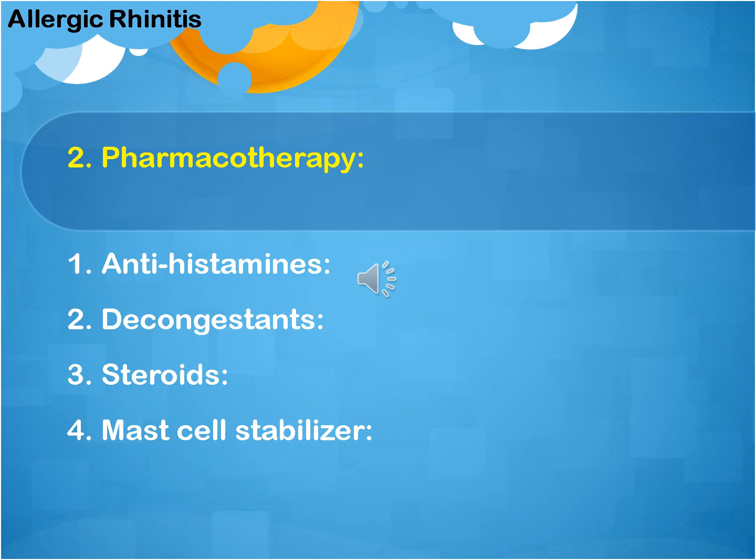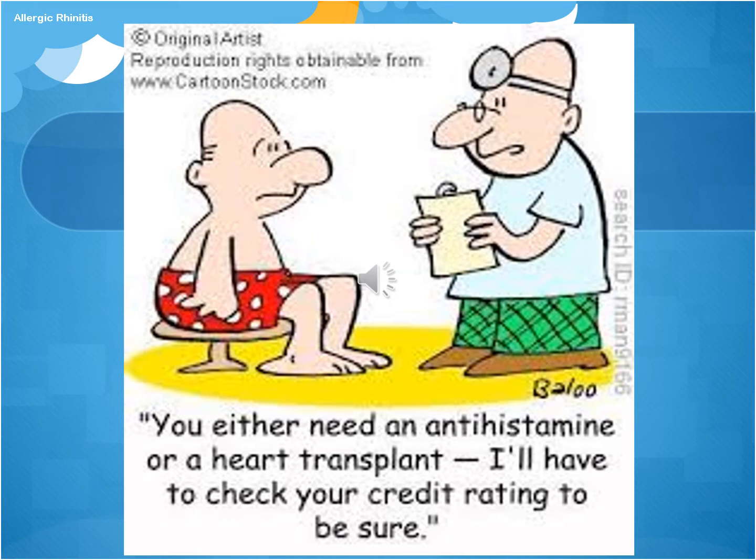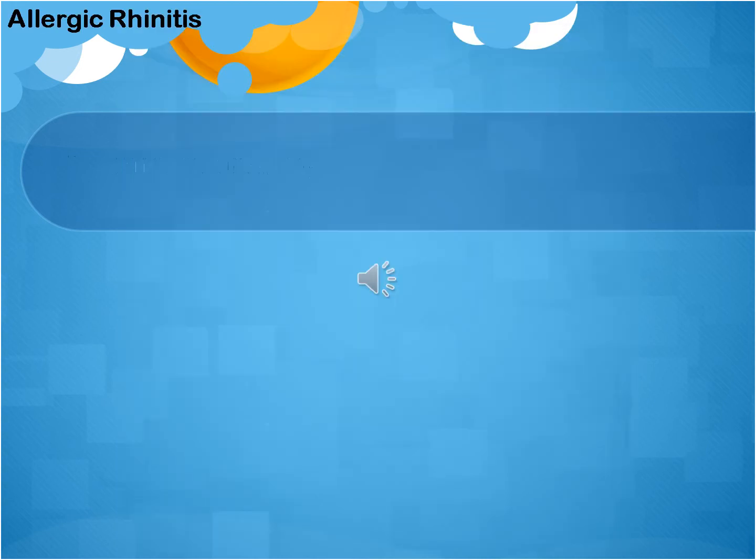Mast cell stabilizer is a drug that prevents the degranulation of the mast cell. It includes local drugs like cromoglycate, and systemic drugs like ketotifen. It's a very good drug, and it can be used in severe cases of allergic rhinitis. This is to summarize the problem of prolonged use of antihistamine, which can lead to severe arrhythmia, so we avoid the prolonged use of antihistamine.